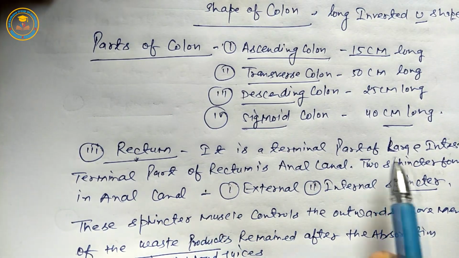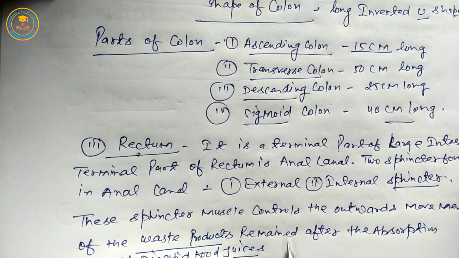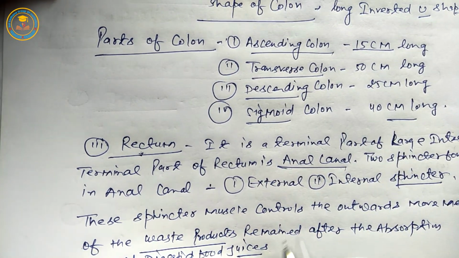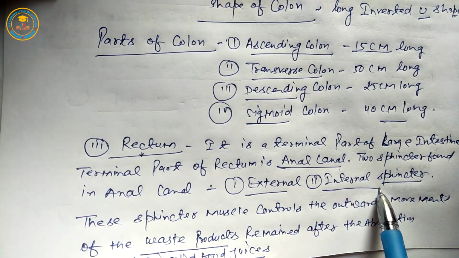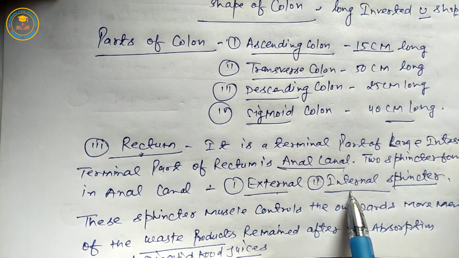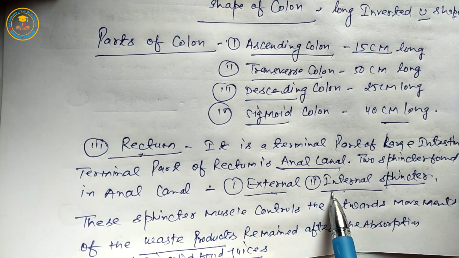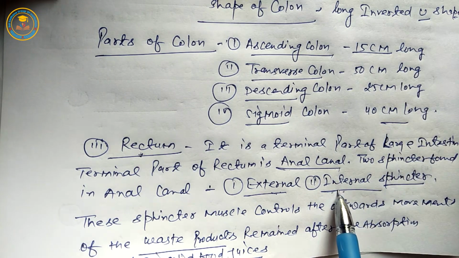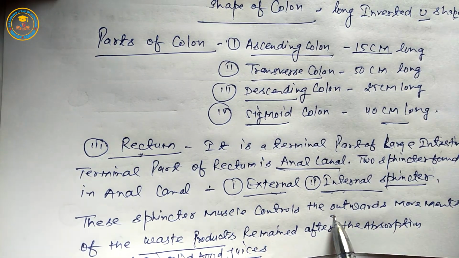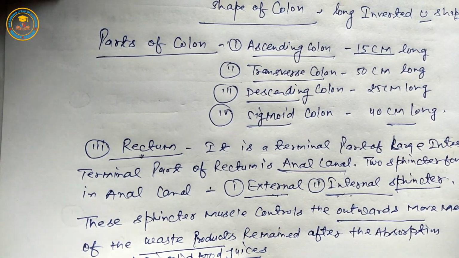Once again, the terminal part of the rectum is the anal canal. The anal canal has two sphincter muscles, first external, second internal. These muscles contract, so the waste material moves outwards.